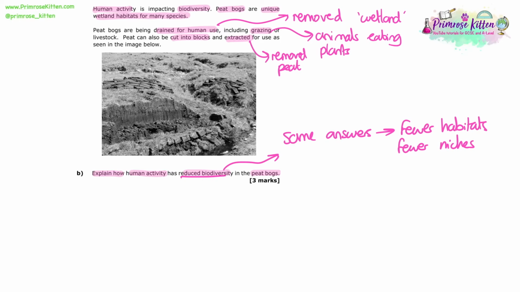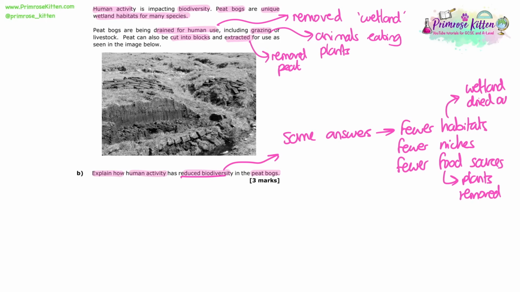So reducing biodiversity means we're reducing the number of different species or organisms in that peatland area. So we've got always the same answer. If something's talking about why is biodiversity being reduced, we've got the same few things we can talk about. There's fewer habitats, there's fewer niches, there's fewer food sources. And you have to say food sources, not just there's less food, because it's not about the amount of food of a single species overall. It's about that there's fewer different options of species that they can use for food, and that reduces therefore the number of organisms that eat that food or rely on that food.